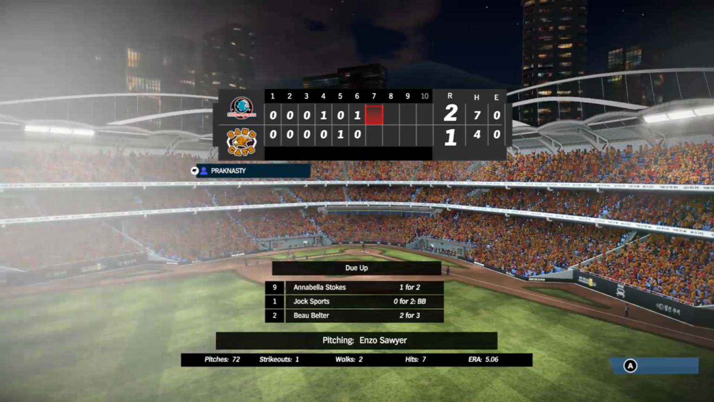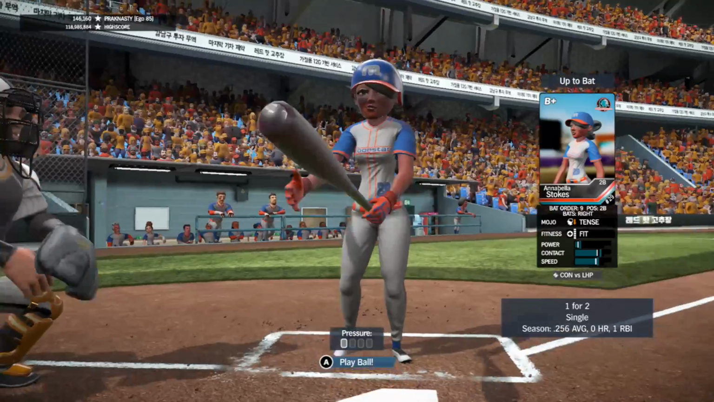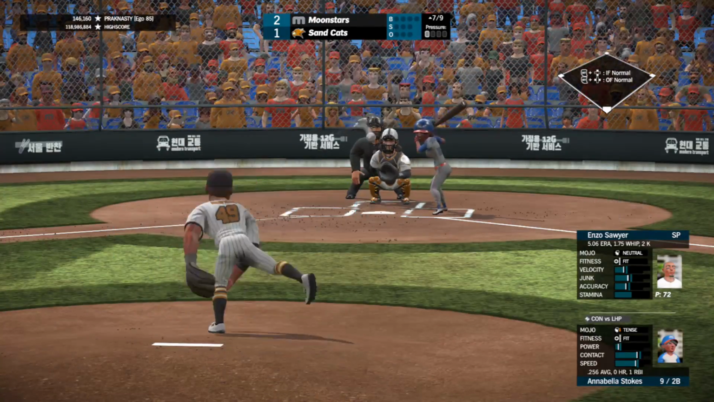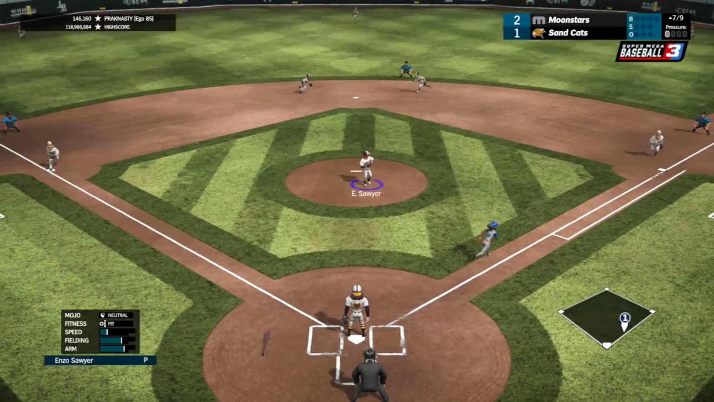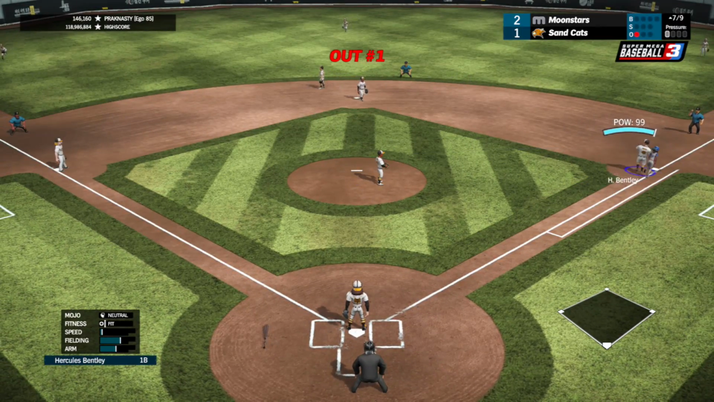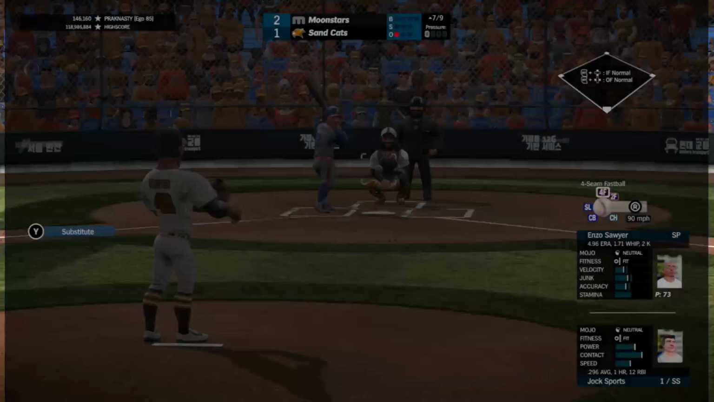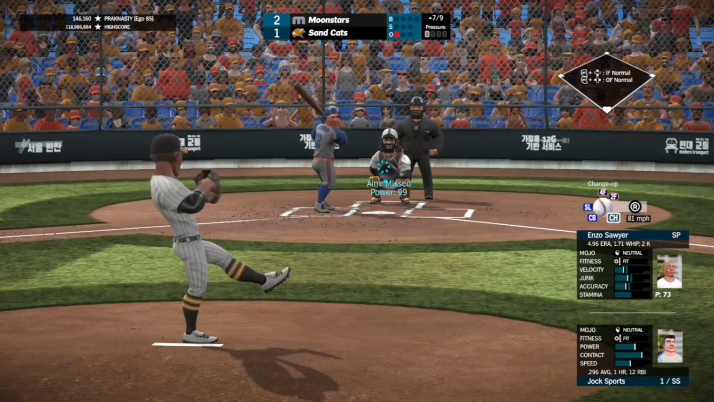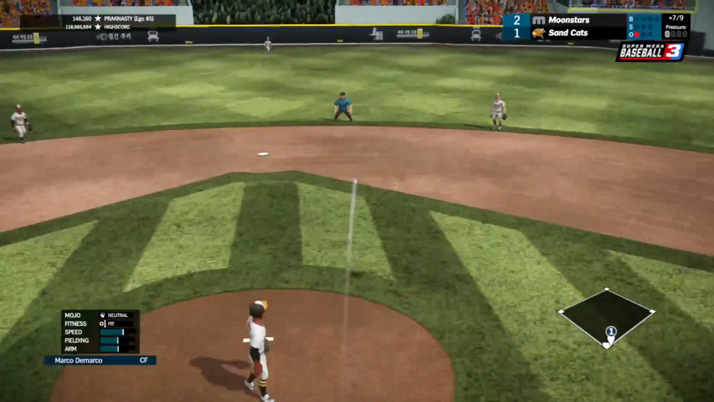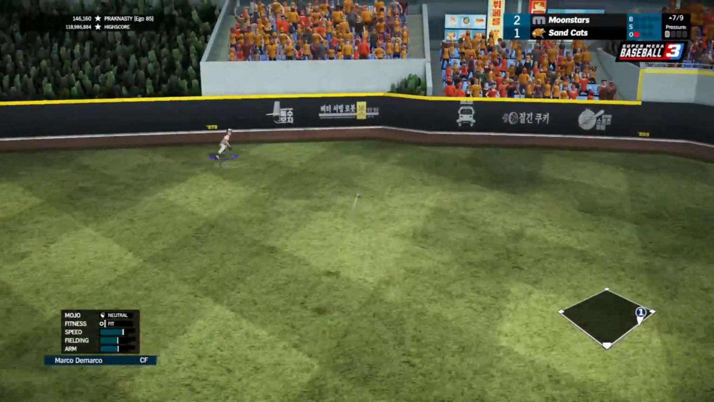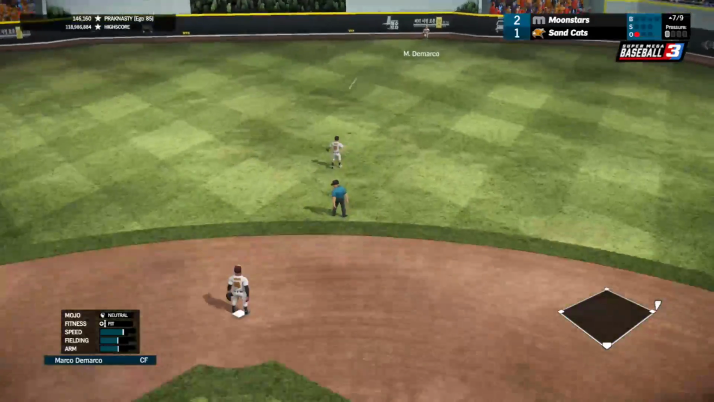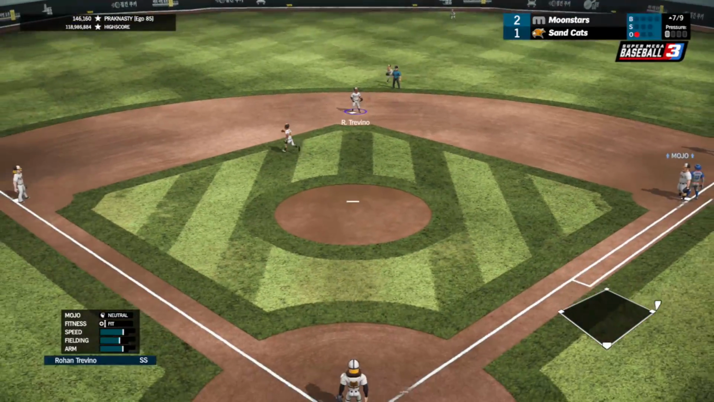Top 7, it's still 2-1. Stokes, Sports, and Belter due up. Here's Stokes, 1 for 2 today with a single. First pitch from Sawyer's a curveball down and away. Back to him on the mound. He'll make the play himself, 1 down. Next up is Sports, 0 for 2 today with a walk. Changeup away, line to right center field. That's going to be extra bases as that rolls all the way to the wall. DeMarco plays the ricochet and actually will keep it to a single as Sports has to hang on at first.